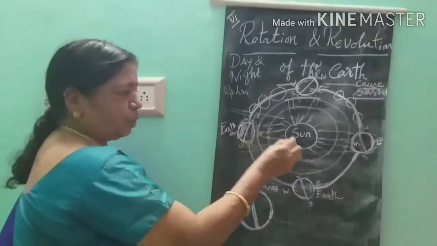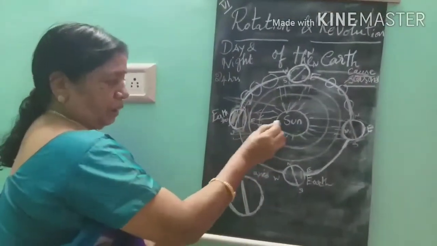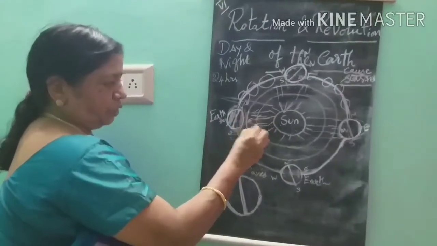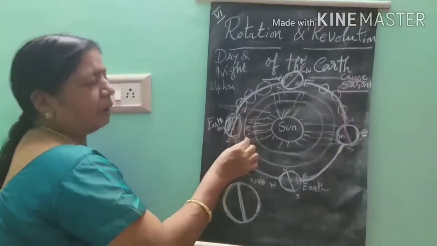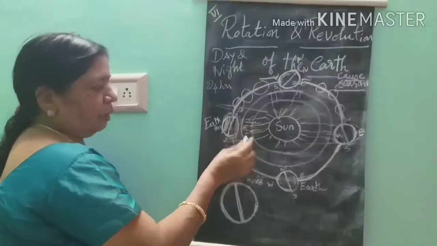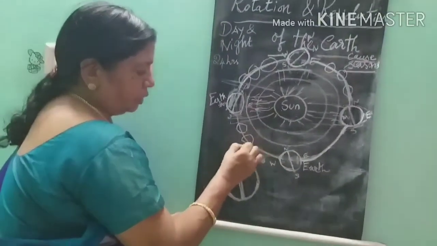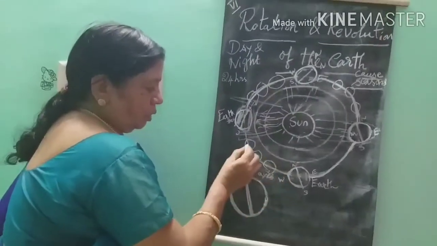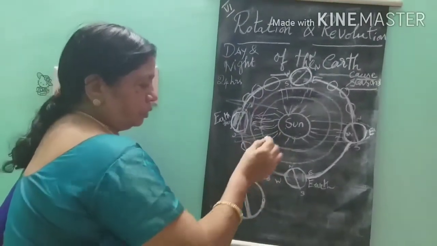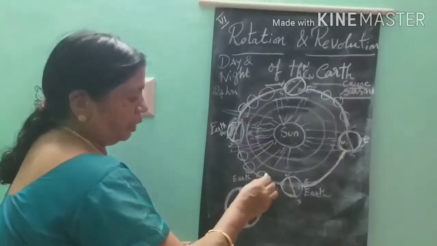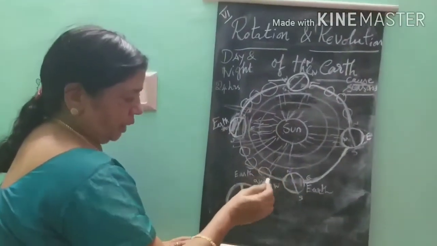But if the earth faces towards the sun, it has the hot climate. Some part of the earth will experience the hot climate. Like that, the earth rotates again. When it comes, some part of the earth will have the slanting rays, some part will have the direct sunlight.